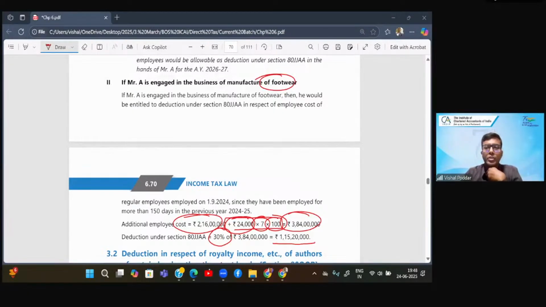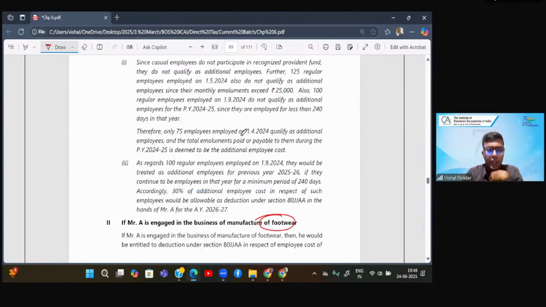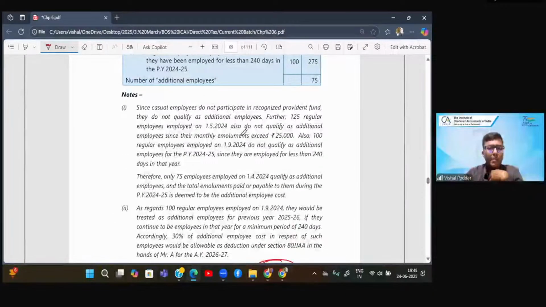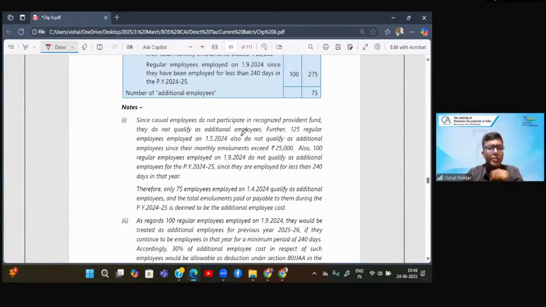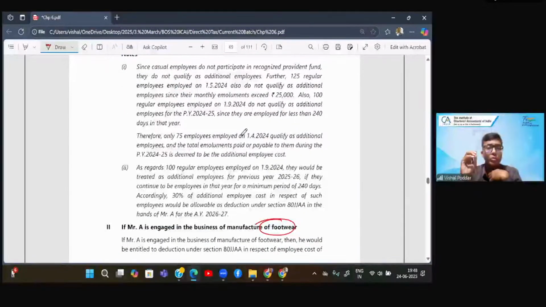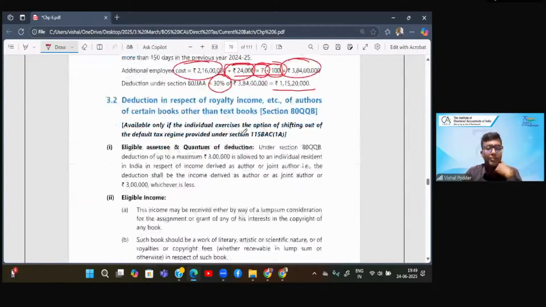Perfect. Students, I hope everybody understood all the conditions of this section. So they have beautifully explained this. I have also explained how to compute. They have given you in the form of notes. These notes are very important because when you are solving, besides the practical part, you have to show your answers by way of giving relevant notes, because notes form the basis for marks. Without writing notes, you will not be eligible to get the complete marks for your topic.